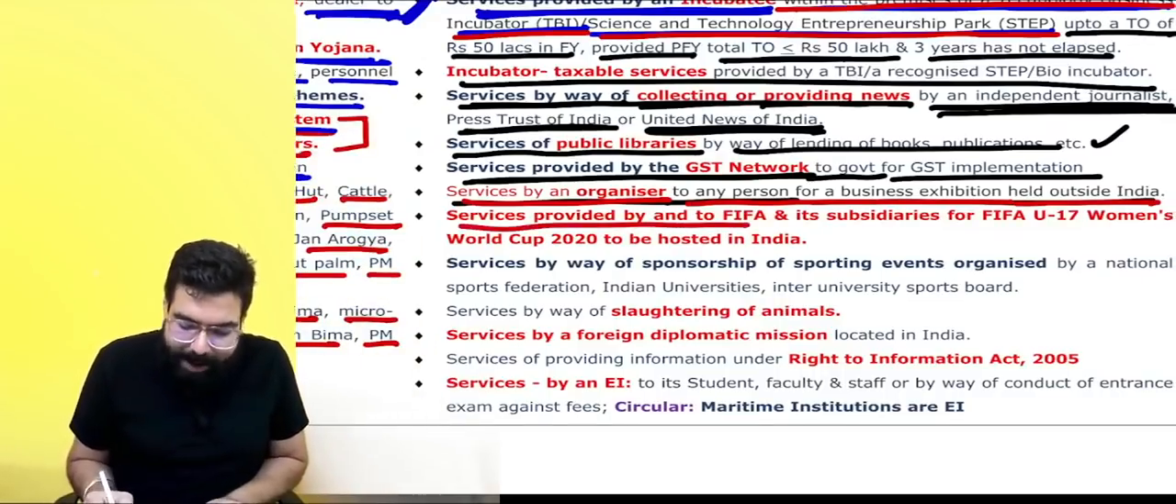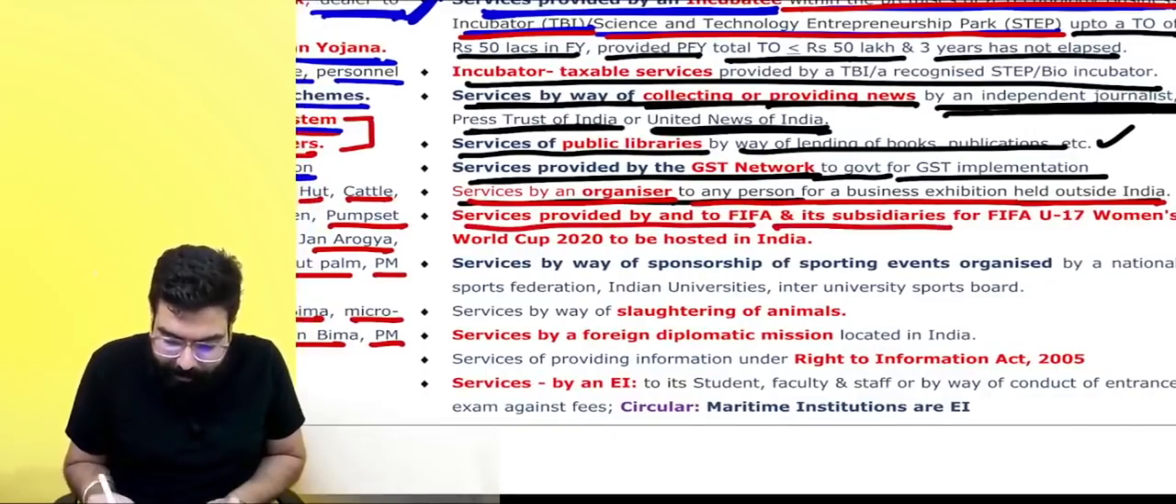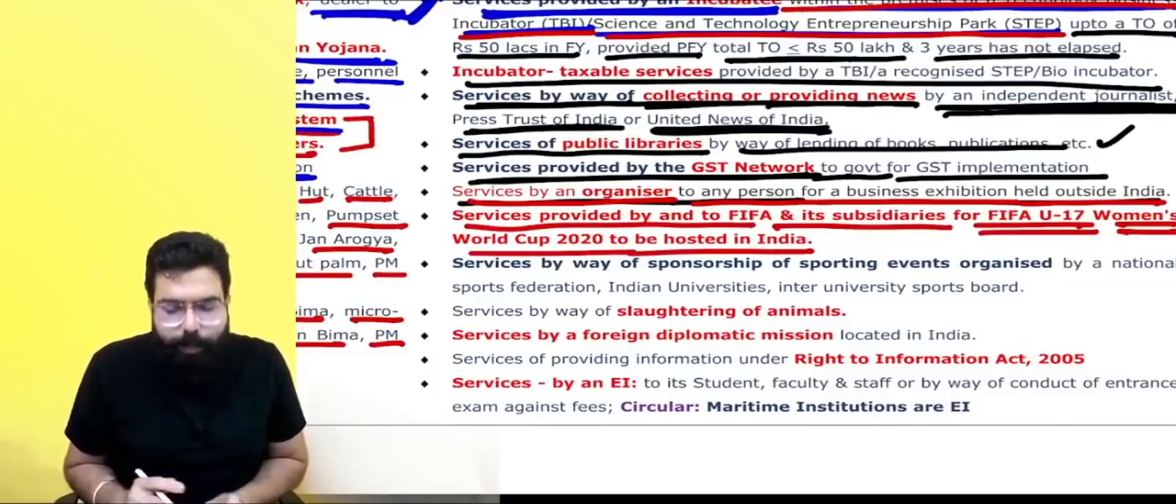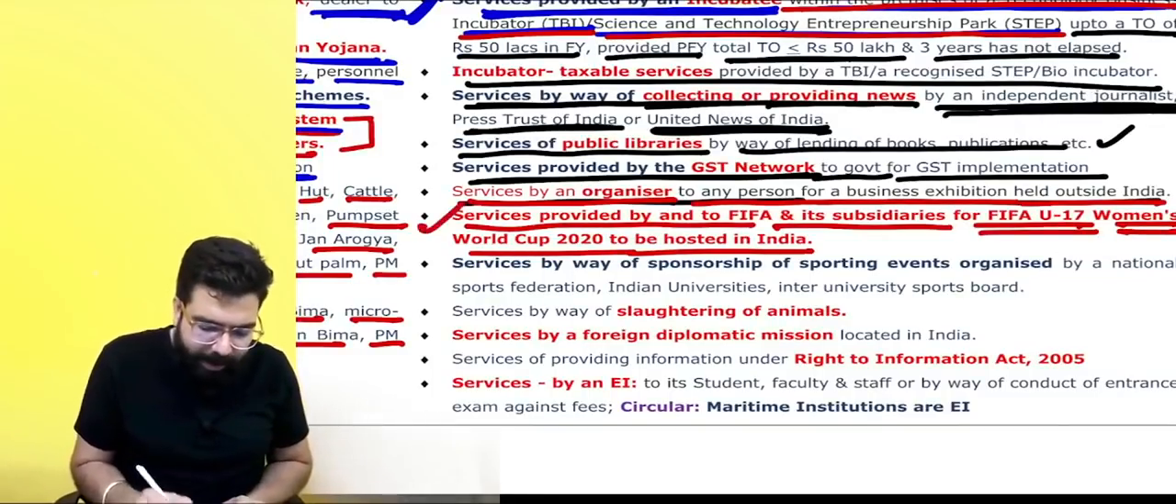Services provided by or to FIFA and its subsidiaries for the FIFA Under 17 Women's World Cup 2020 to be hosted in India. Old entry, totally irrelevant.